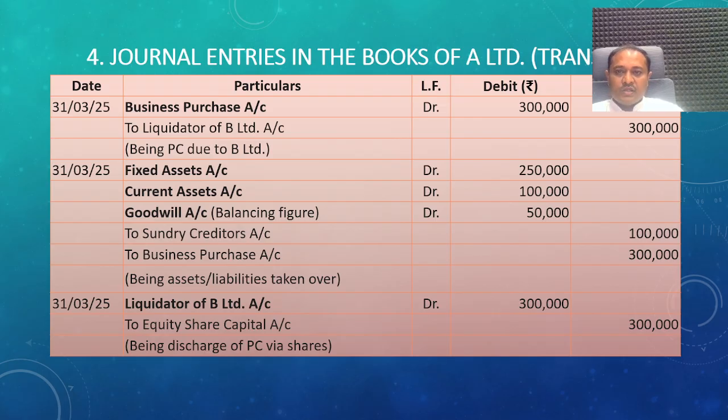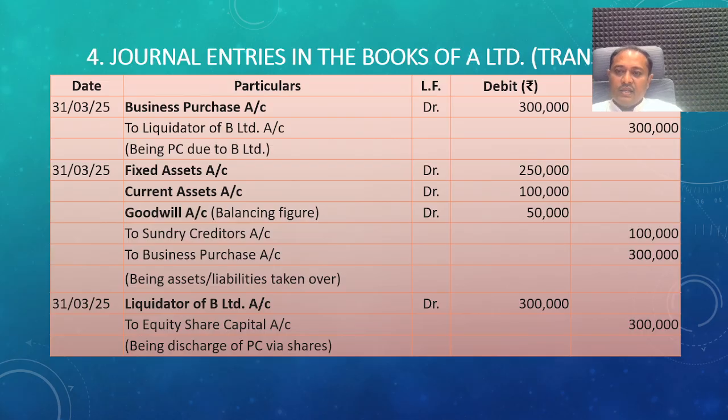The purchase consideration value is 3 lakh rupees, so business purchase account debit 3 lakh rupees, and the purchase consideration will be given to B Limited. So 3 lakhs will be credited to the liquidators account. To liquidator B Limited account 3 lakh rupees.